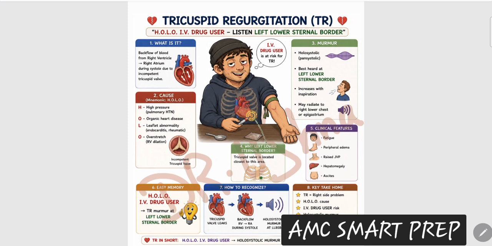Okay, that's why you have to remember the location of the murmurs. That is very important. That is not very tricky. So you try to remember this once or twice. That is becoming so easy. So tricuspid regurgitation, that is most common in IV drug abusers. Remember this junkie murmur is not radiating anywhere.